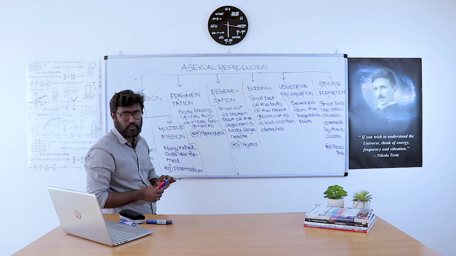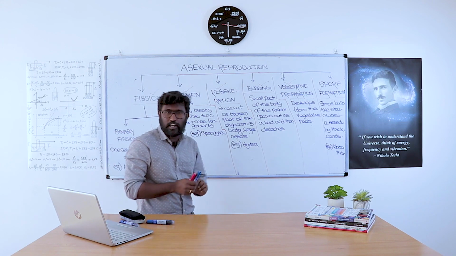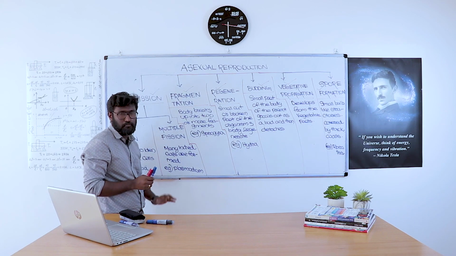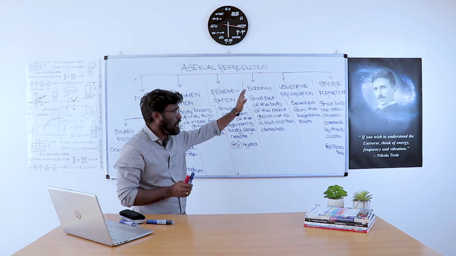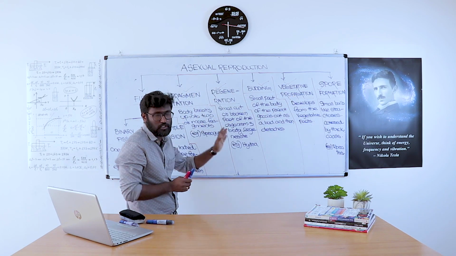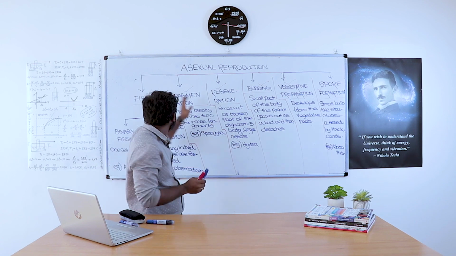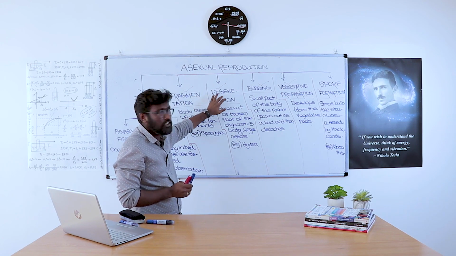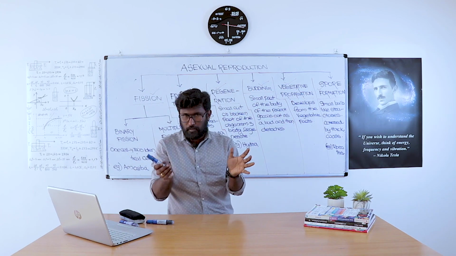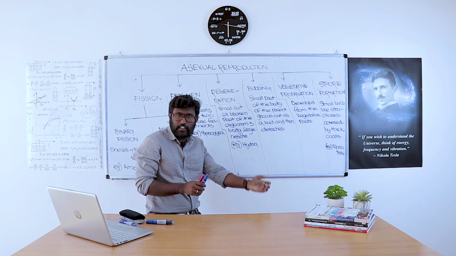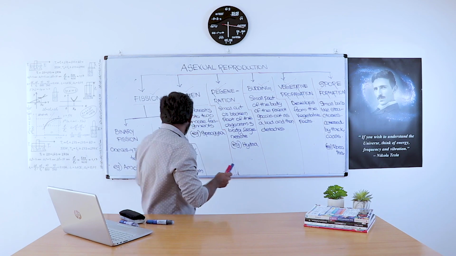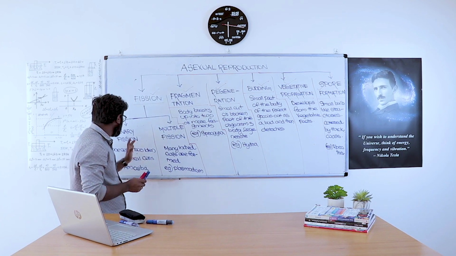First of all, fission. Fission is again classified into two: binary fission and multiple fission. We will discuss vegetative propagation in detail later. Right now, asexual reproduction is classified into fission, fragmentation, regeneration, budding, vegetative propagation and spore formation, and fission is classified into binary fission and multiple fission. What is meant by binary fission?